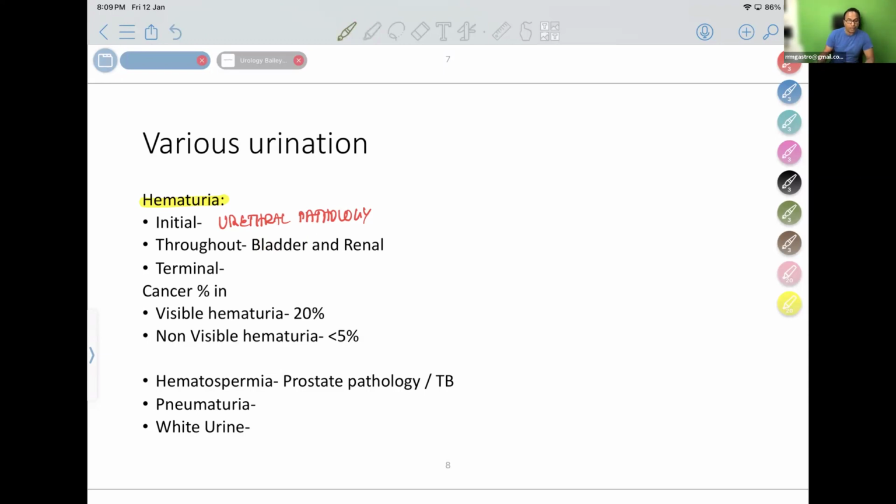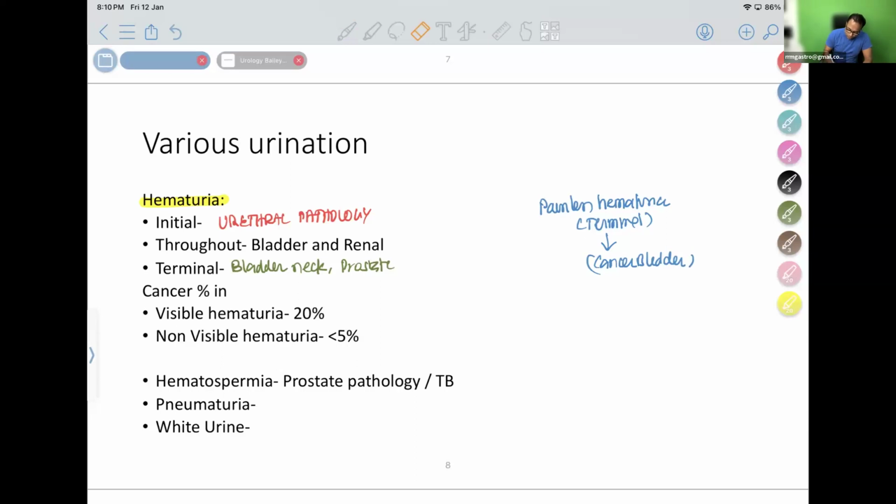What is terminal hematuria? Hematuria at the end. Bladder neck or prostate pathology. Prostate pathology will have hematuria in the end. So please don't forget painless hematuria. Painless terminal hematuria is a classical case of cancer bladder. In cancer bladder patients, after passing urine, the tumor rubs in the bladder and bleeds. So they have terminal hematuria.